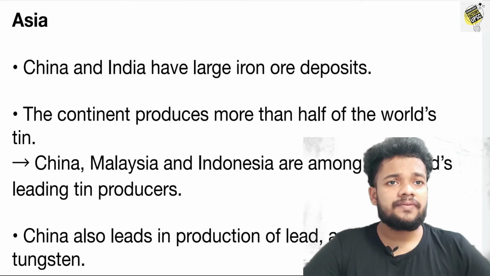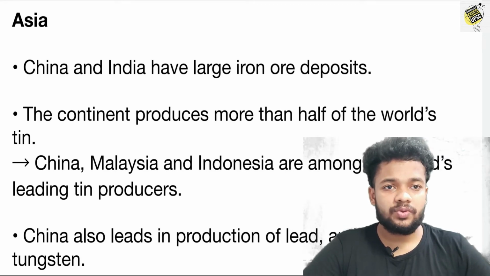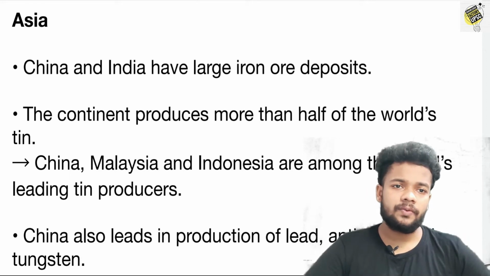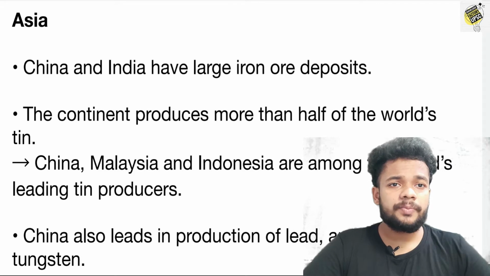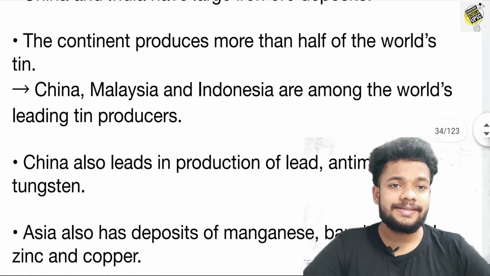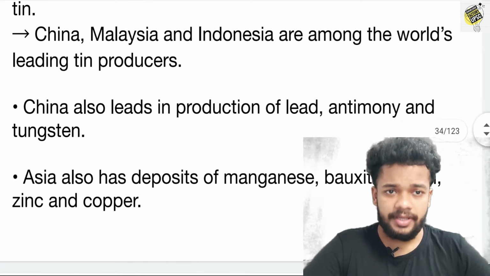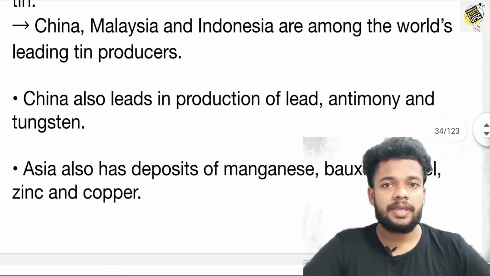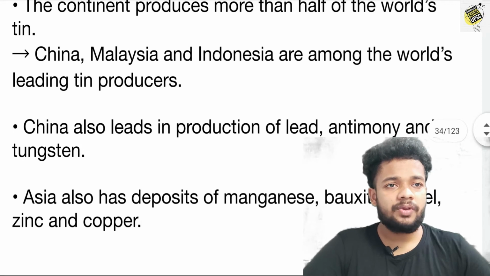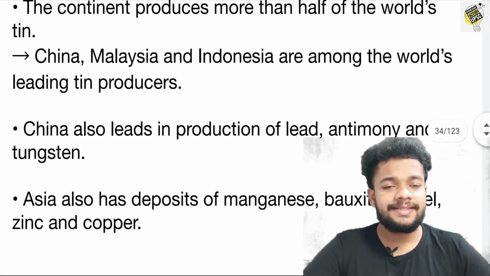So next we can see Asia. China and India have the largest iron ore deposits. And the continent produces more than half of the world's tin. China, Malaysia, Indonesia are among the world's leading tin producers.